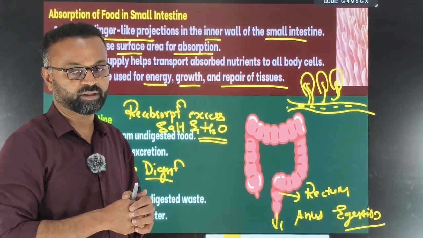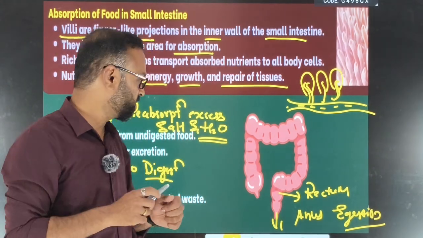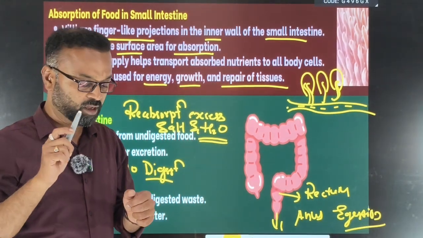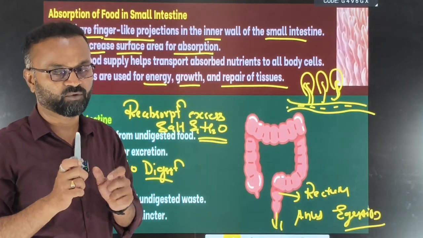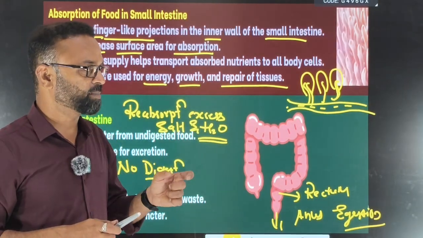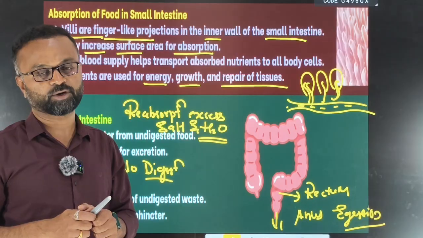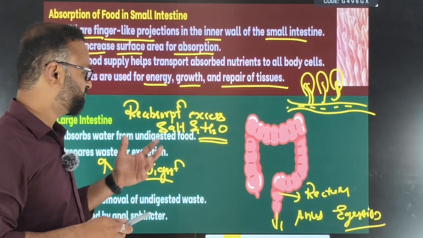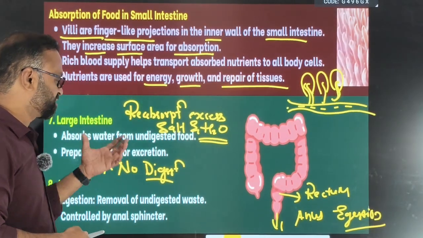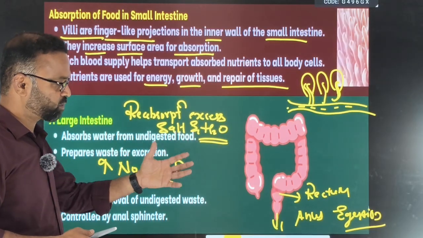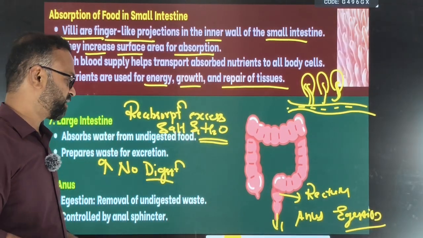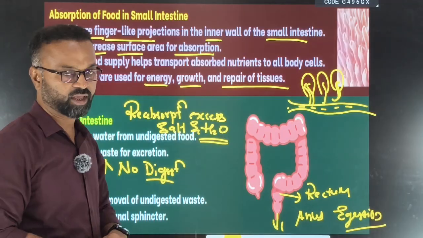Then the pancreas will secrete the pancreatic juice, which contains what? Which contains trypsin and lipase. Trypsin will break down the proteins into amino acids when the food is in an alkaline medium, and the lipase will convert the fats into fatty acid and glycerol. Why? Because of the emulsification of the fats. In the large intestine, excess amount of water and salts will be reabsorbed. The undigested food, so-called feces, will get stored in the rectum and thrown out through the anus.